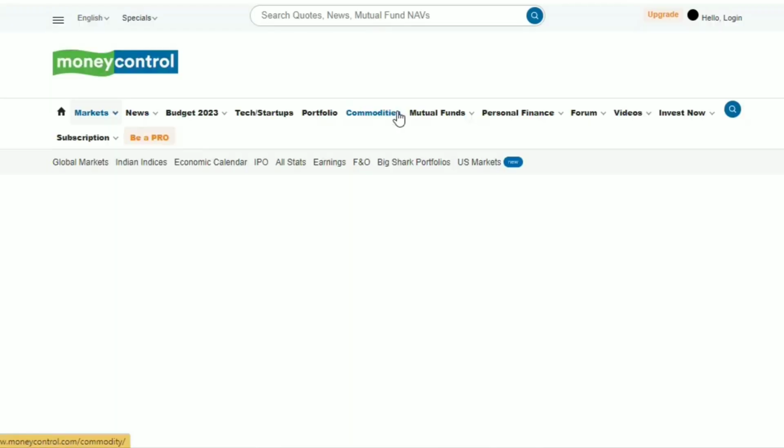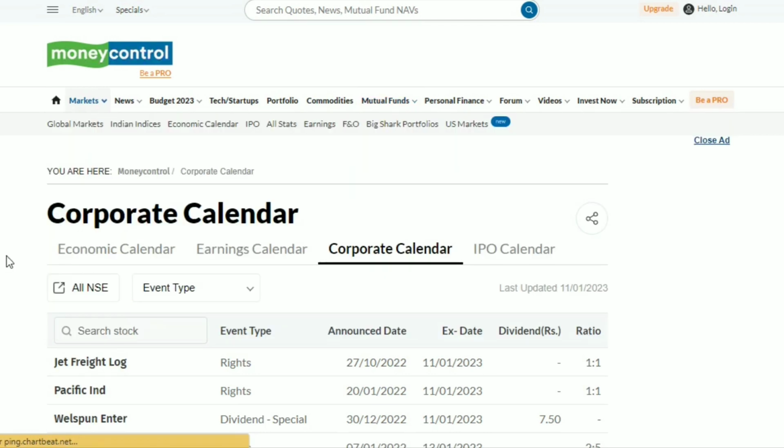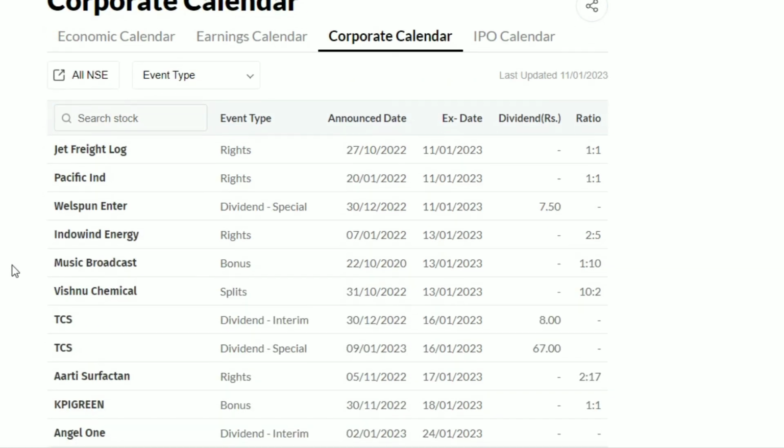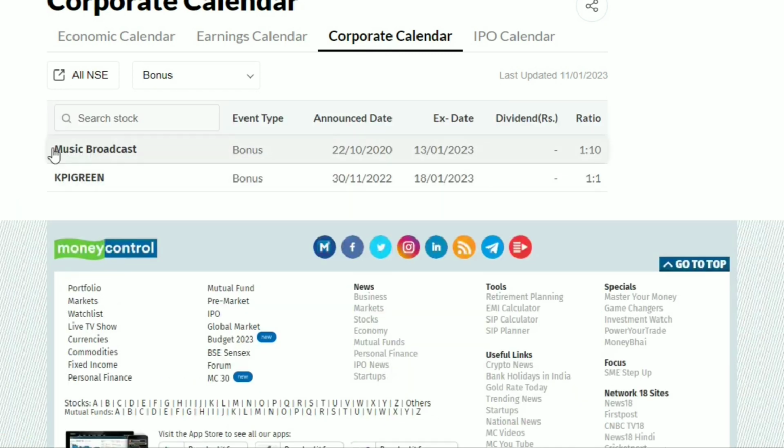And the corporate calendar means it is a calendar of corporate events, like corporate actions such as rights issues, dividends, splits of stock, bonus issues, like that. Now I will select only bonus. See, Music Broadcast is announcing a bonus in the ratio of 1 stock for every 10 stocks.